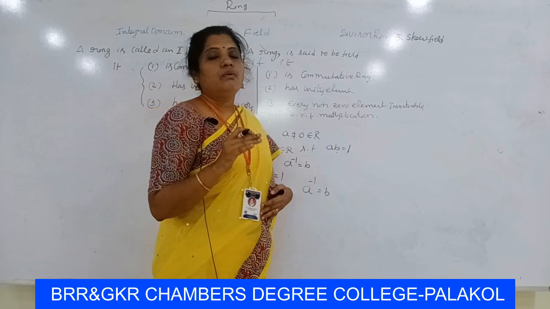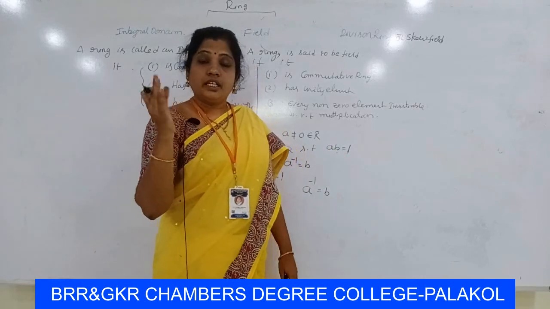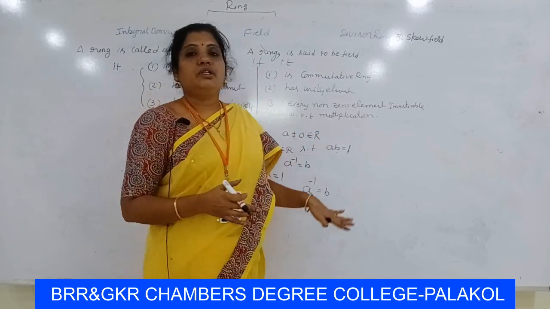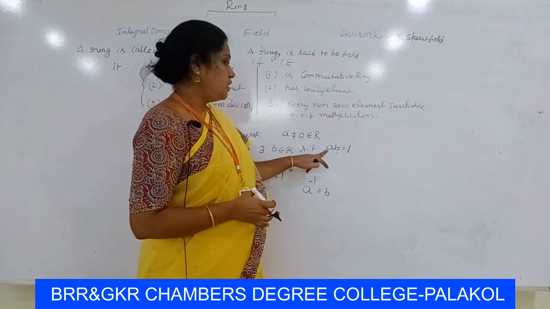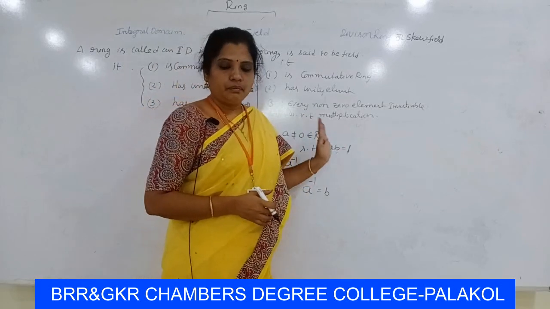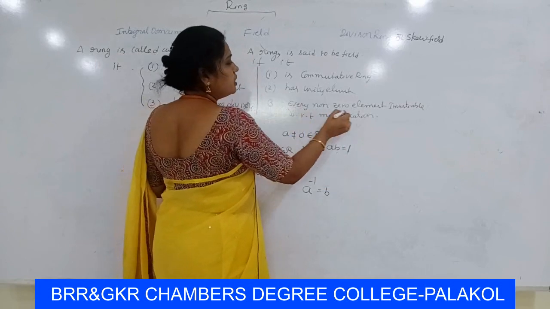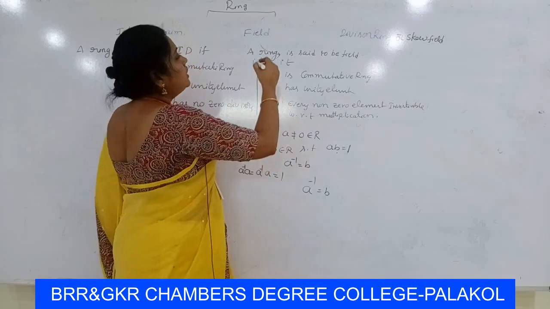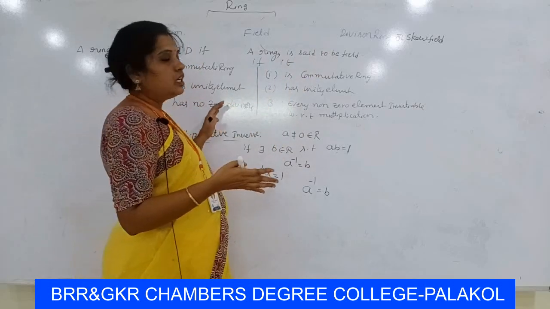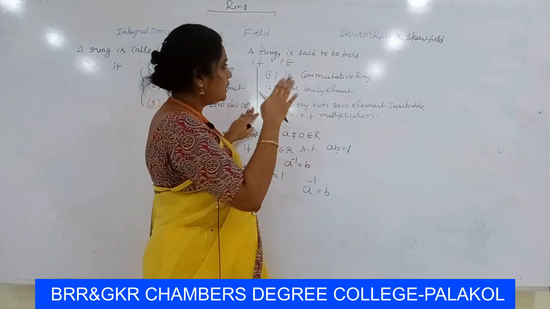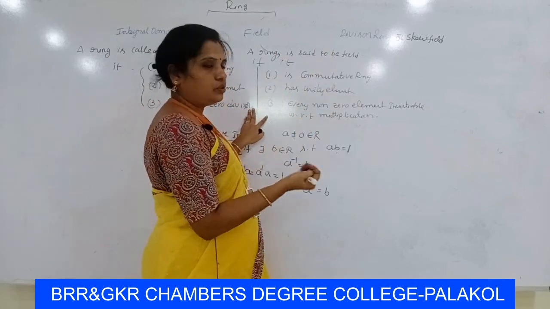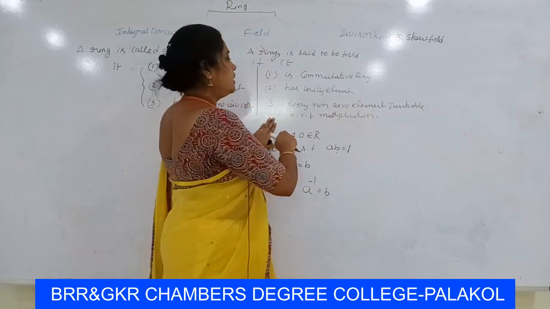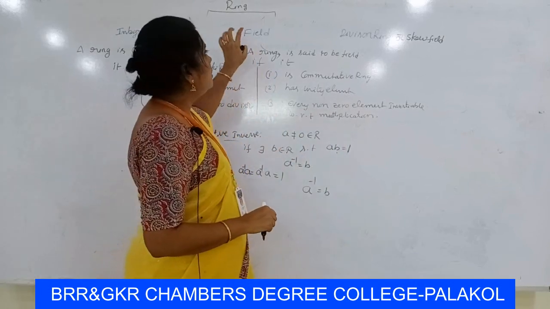So, take a commutative ring with unity element, and any non-zero element A of R. For this element there exists some other element B belongs to R such that AB is equal to 1. Then we say that A is invertible under multiplication. Here also every non-zero element of the ring is invertible with respect to multiplication. So a ring is said to be field when it is a commutative ring and has unity element, and every non-zero element of R is invertible under multiplication. Then it is called field.